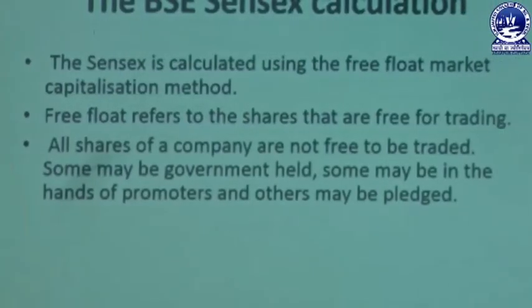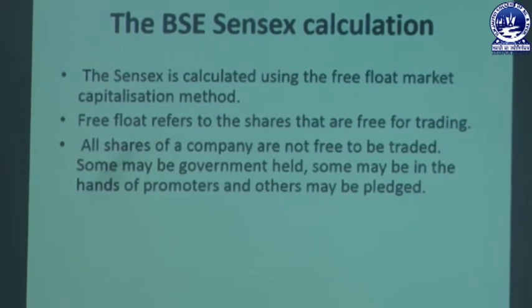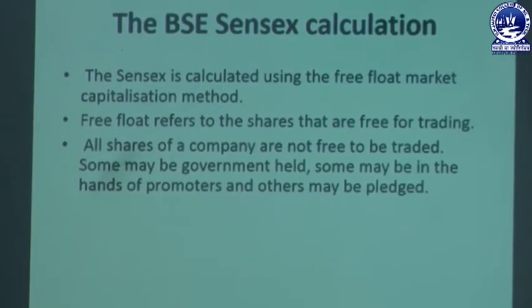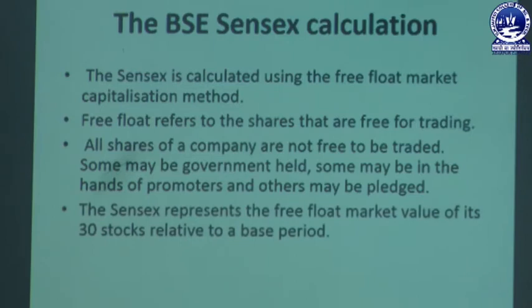All the shares of a company are not free to be traded, as we have discussed. Some may be in the hands of promoters and others may be placed. So, these could be the various forms in which the shares of a company could be, and for the calculation of Sensex we are taking the free float shares, and the Sensex represents the free float market value of its 30 stocks relative to a base period.